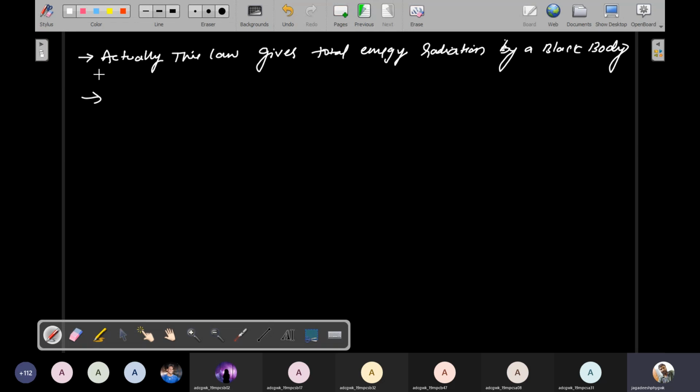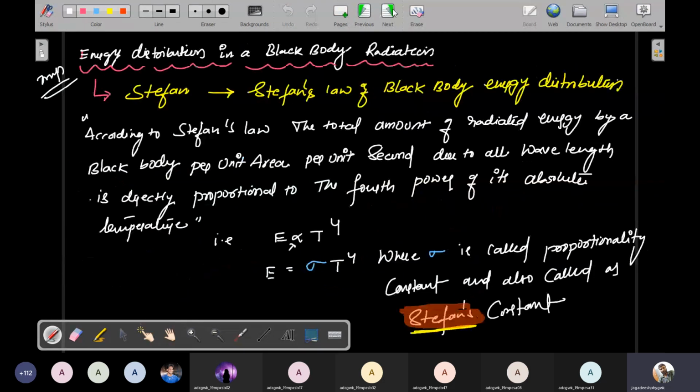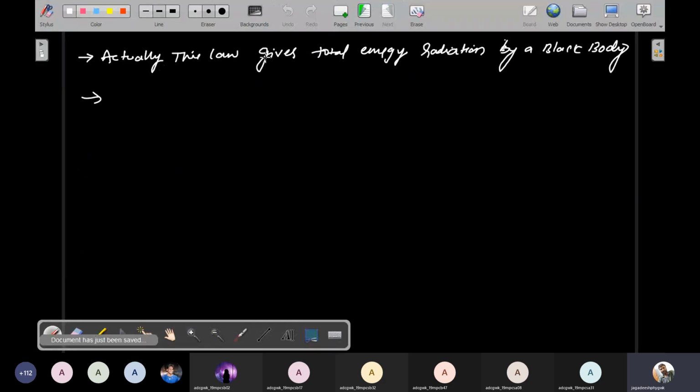And one more important point about this black body: actually this law gives the total energy radiation by the black body.